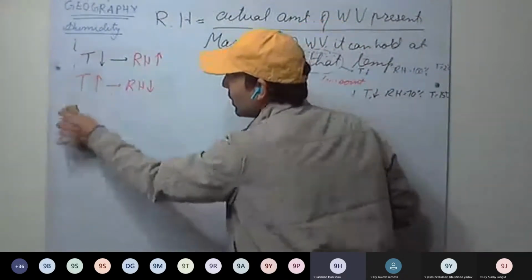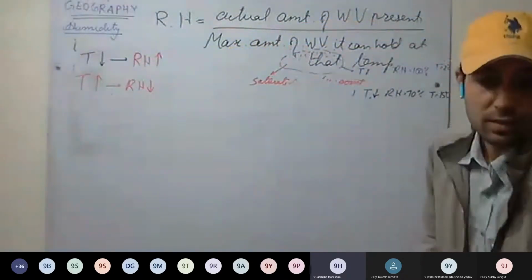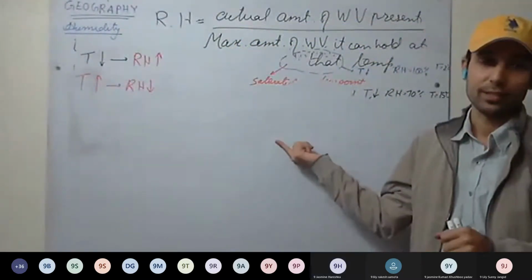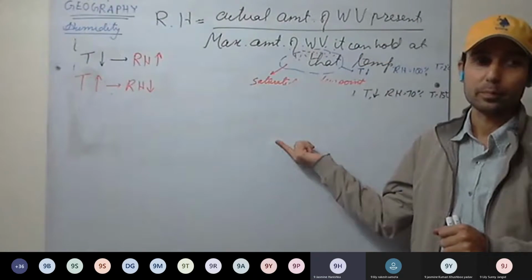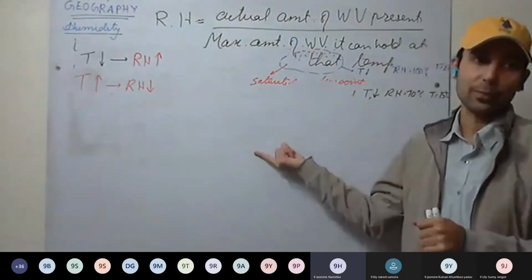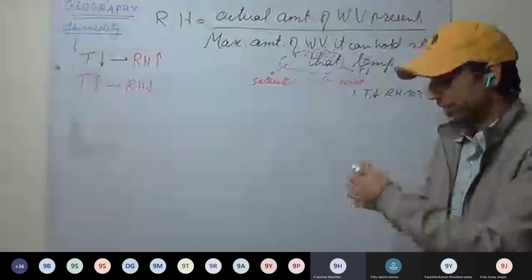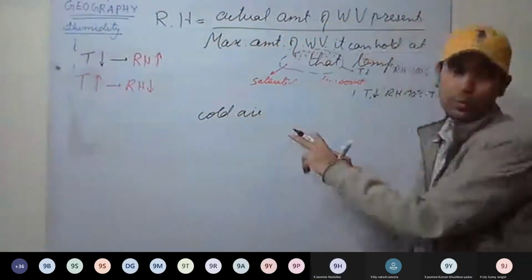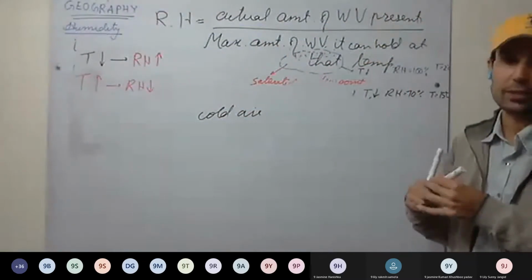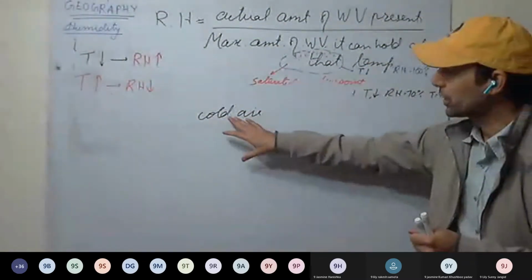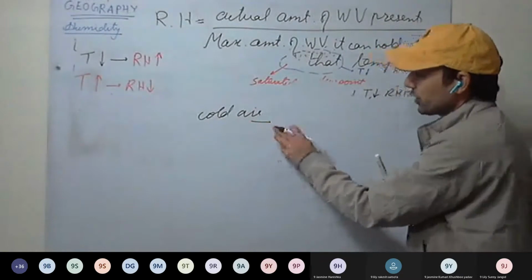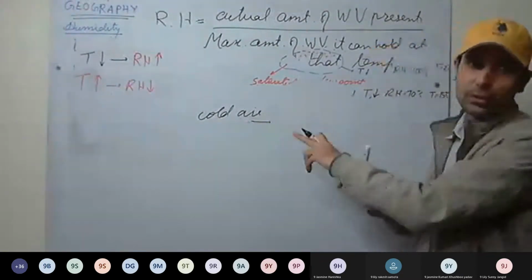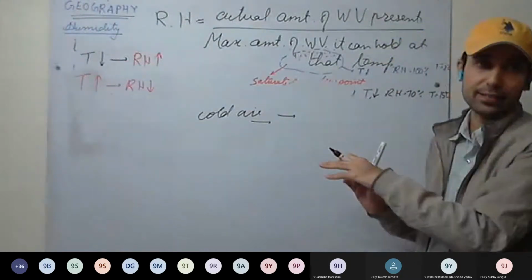Sir, you told that warm air contains more moisture. See here, no, warm air has more capacity to hold the moisture. Sir, so it means that humidity is more. See here, it will depend on the water vapor content. Cold air has less capacity to hold the moisture. So if moisture is there in cold air and it reaches saturation, the moisture will fall, since it has very little capacity to hold it. So mainly we say cold air is dry.